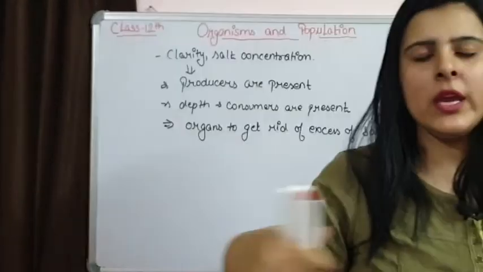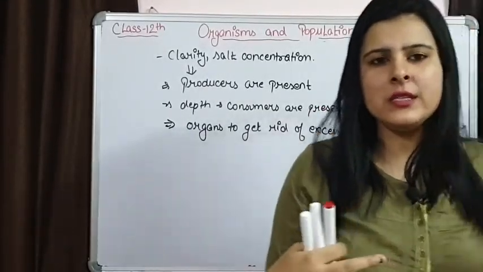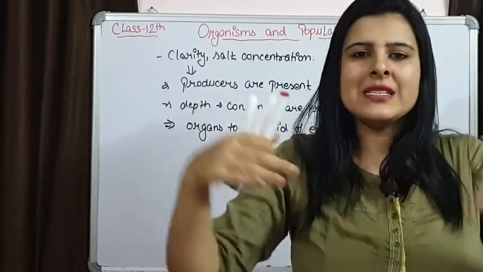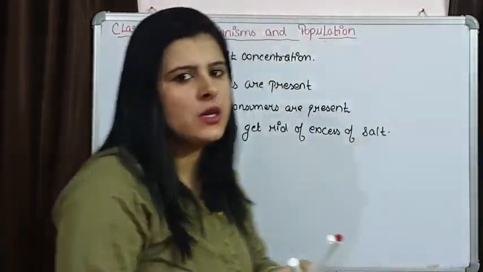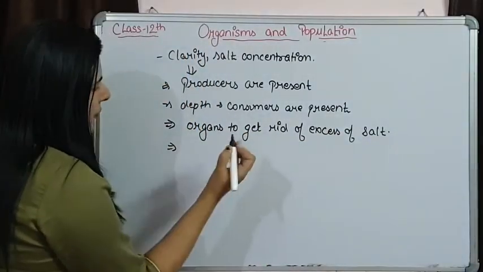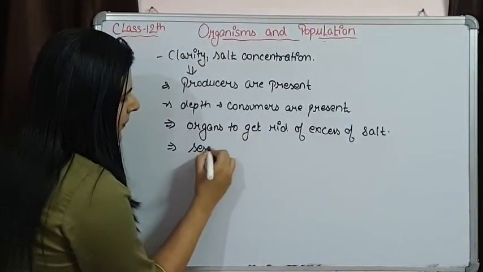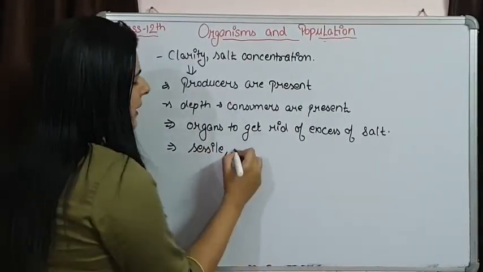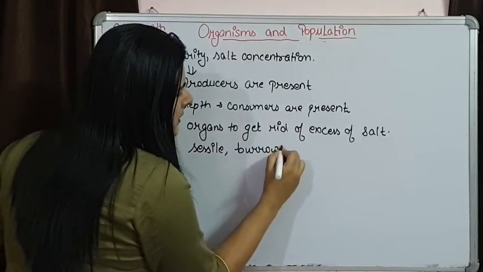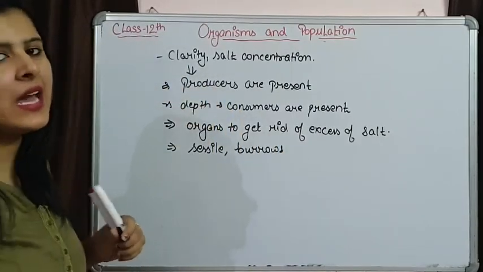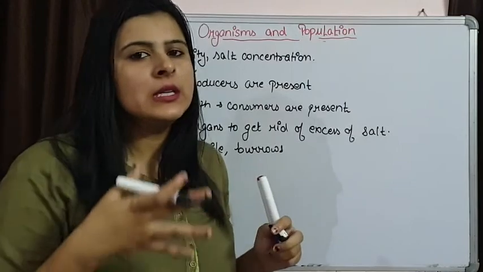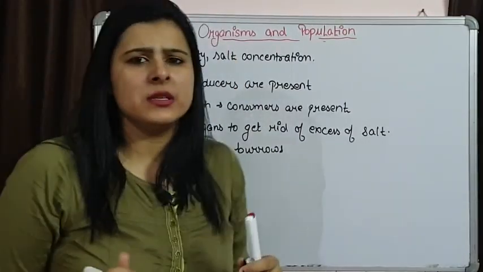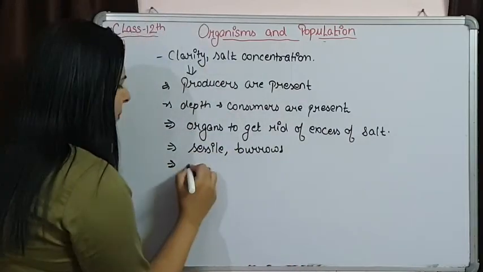Now there are water waves which affect organisms. So some of the organisms attach to a solid surface, or they simply live in burrows so that the waves cannot affect them. So they are sessile, attached to a surface like sponges, or they live in burrows in the water bodies so that they are not affected by the water current. If we talk about animals, we can simply take the example of earthworm.